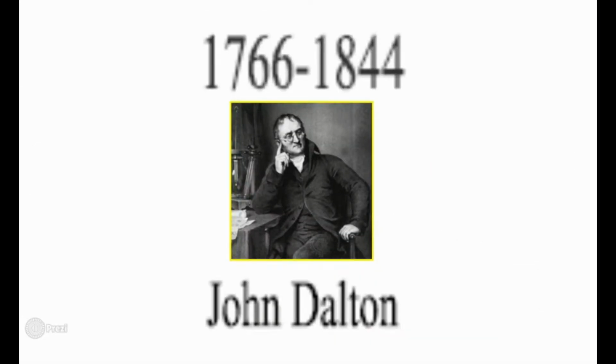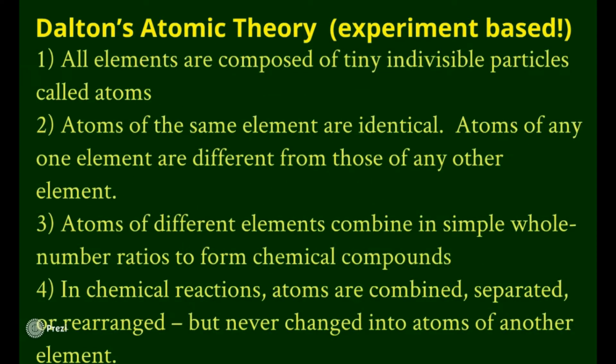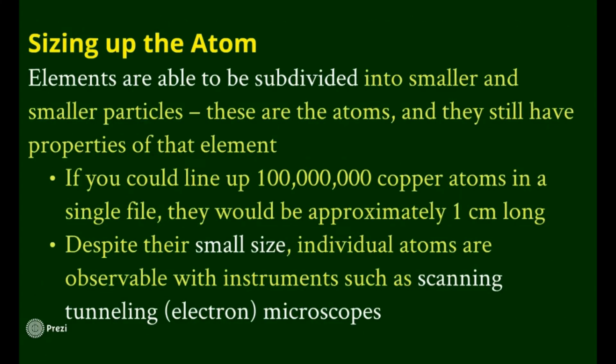Next guy, though, we're going to jump ahead about 2,000 years into the future. John Dalton. Now, this is where things start getting a little bit more interesting. We have kind of briefly talked about John Dalton, but we're going to go more in depth. He has a lot of things to talk about. This is where it actually starts coming together. Dalton's atomic theory. He is the one who took the words from Democritus and actually started doing scientific experiments on it. Atoms can be subdivided.